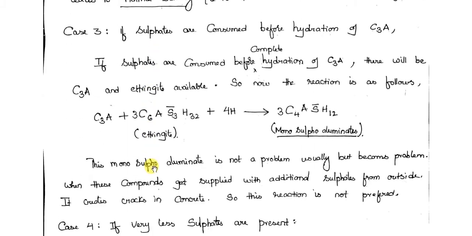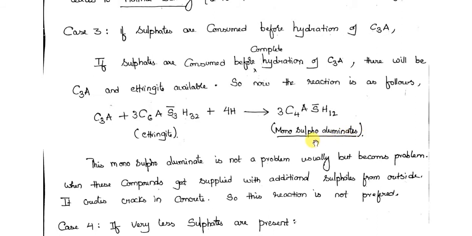So if sulfates are consumed before complete hydration of C3A, there will be C3A and ettringite available. So now the reaction will be as usual in this way: C3A plus C6AS3H32 plus 4H. Of course, we said this is ettringite. So now this is 4H, water. This gives a compound called C4ASH12. As you can see, this compound is called monosulfoaluminate. Okay, actually this is not much of a problem.